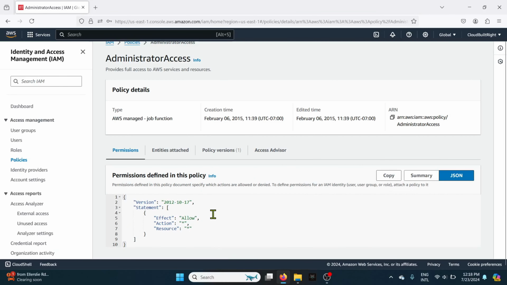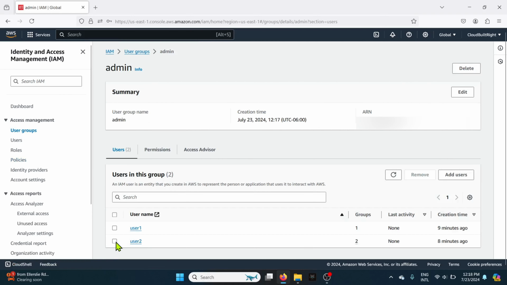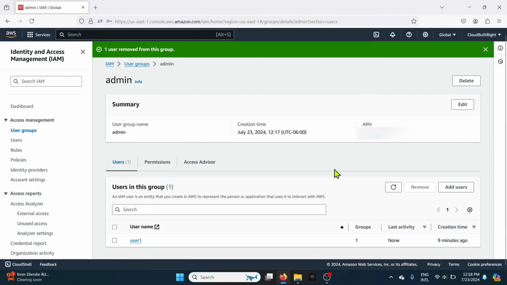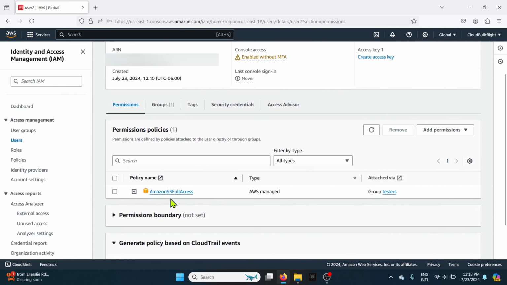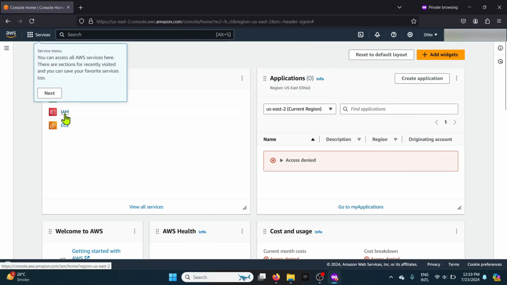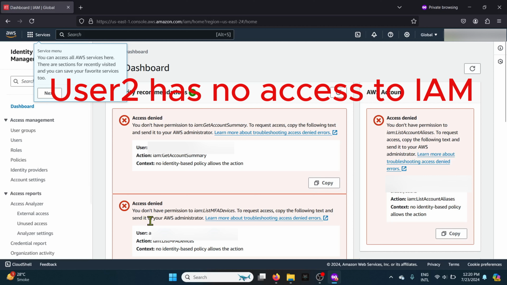Earlier, we created 2 users and added policies to the groups. Now let's go to the user groups, and in case I remove user 2 from the admin group, then it will no longer have admin access. User 2 will only have S3 full access policy now. So if we log in as user 2, then user 2 will only be able to access S3 and nothing else.